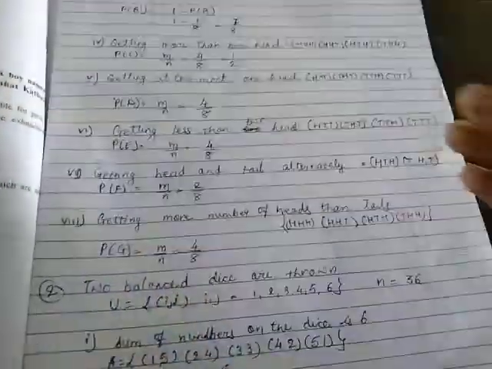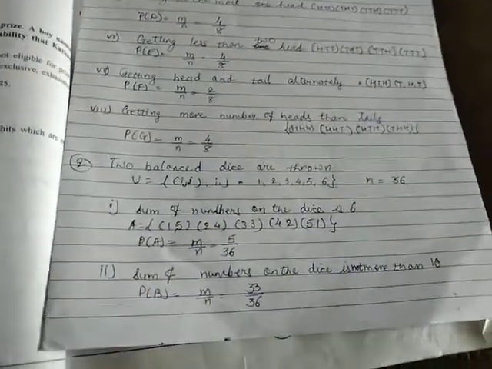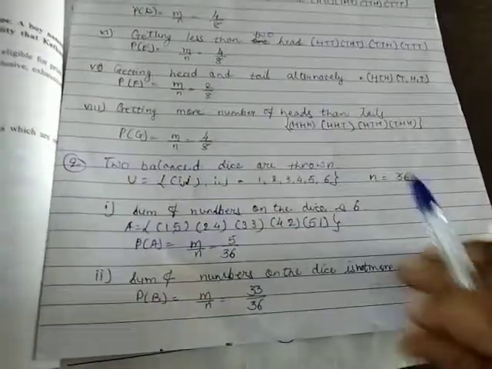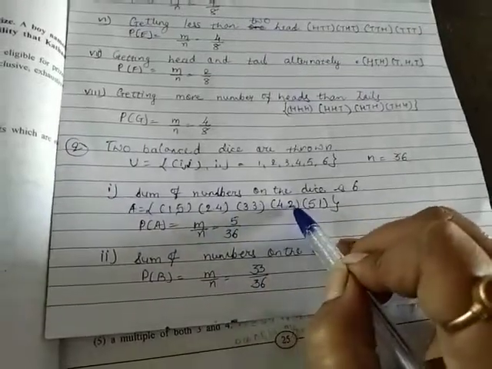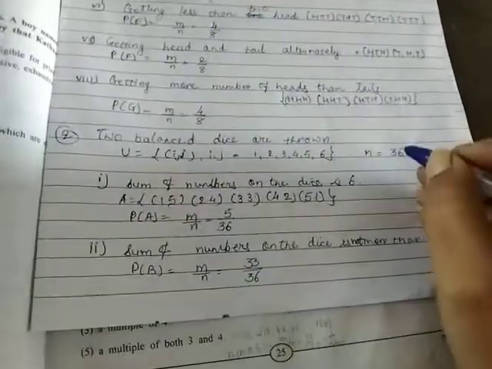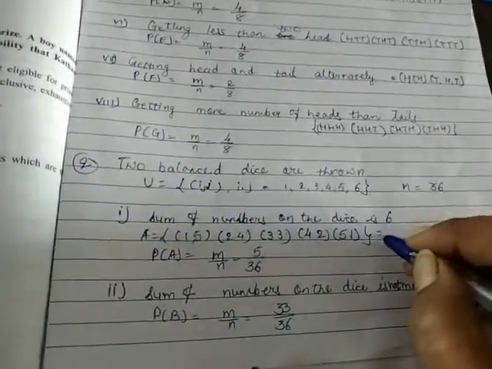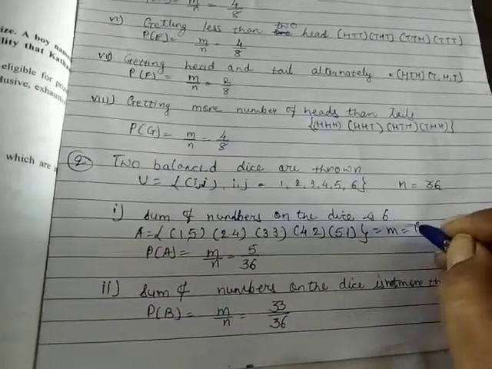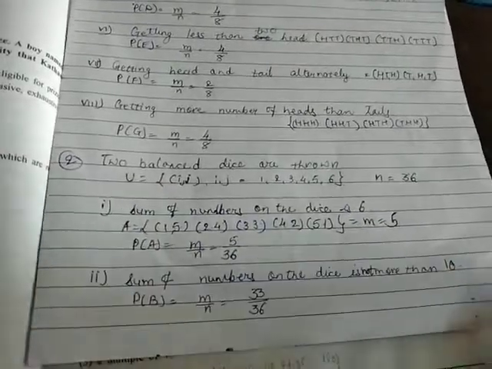Right, now we move on to the sum. In that there are 4 events given, so we find out one by one. First one, sum of numbers on the dice is 6. इसमें ये दोनों का जो टोटल है वो 6 आना चाहिए. ऐसा कितने आउटकम्स है? तो 1 5 6 2 4 6 3 3 6 4 2 6 5 1 6. So there are 5 outcomes we receive. Now these 36 outcomes, that is N, and these are the favorable outcomes, that is M. So M is equals to 5. So P of A is equals to M upon N, so 5 upon 36.